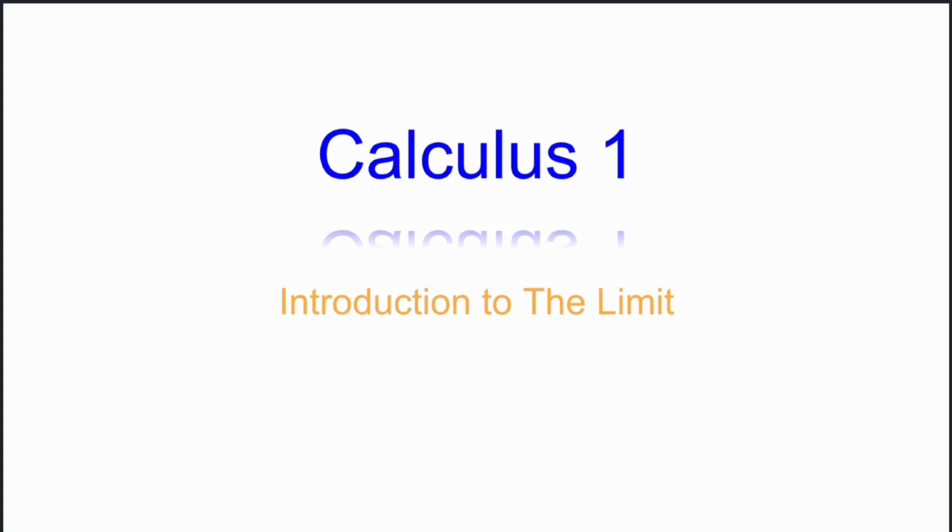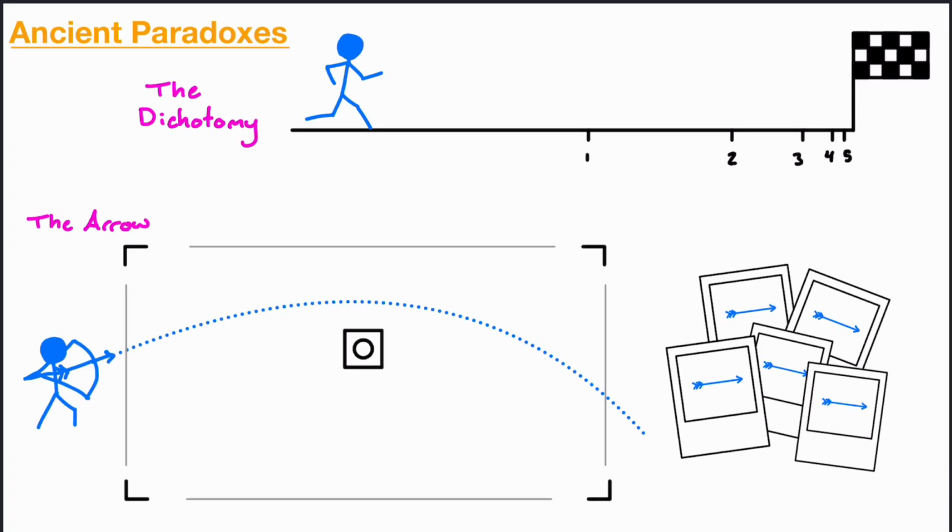So today we're going over the limit. We've got an introduction to the limit, which is an introduction to calculus as a whole. To start, we're going to look at some ancient paradoxes that were discussed in ancient Greece by Zeno. Some of these are also known as Zeno's paradoxes. So the first one here is the dichotomy.